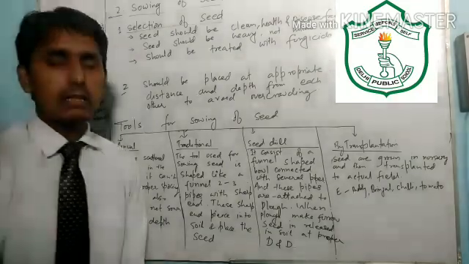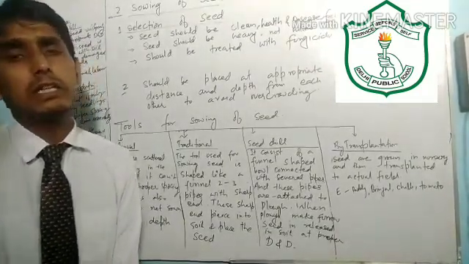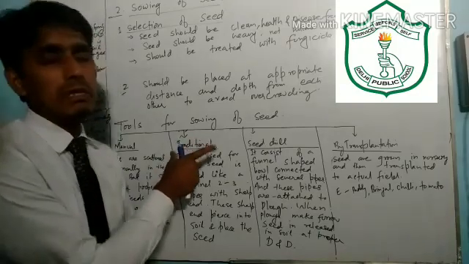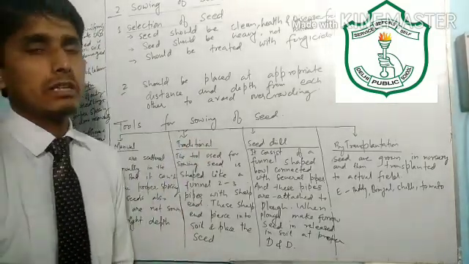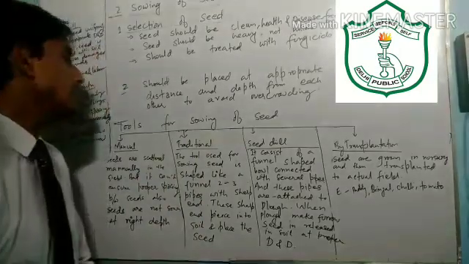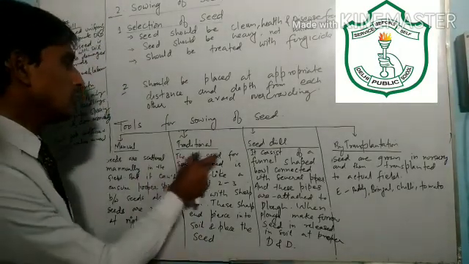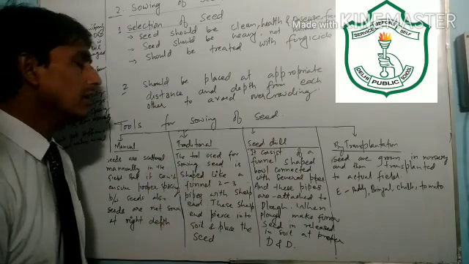But the other method is the traditional method. Traditionally, this manual scattering was not done. Traditional means the tradition, that is rivaj. The traditional method of sowing seed uses a tool shaped like a funnel.